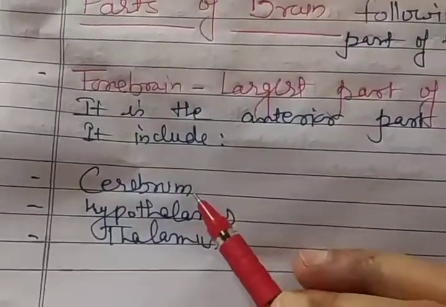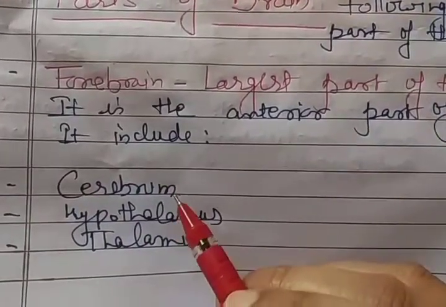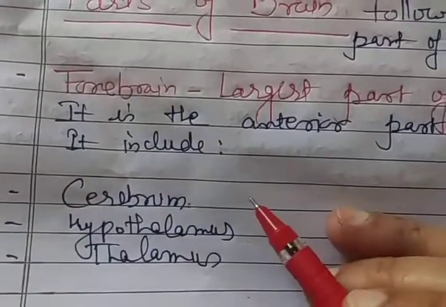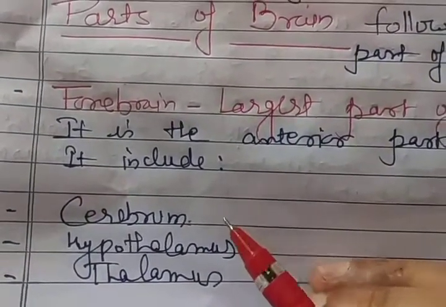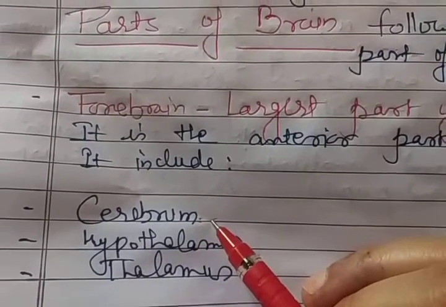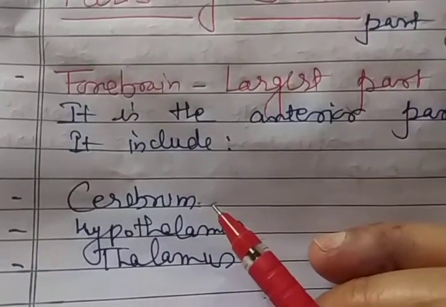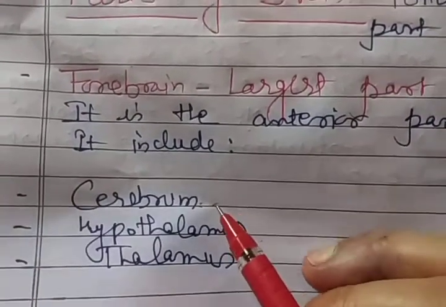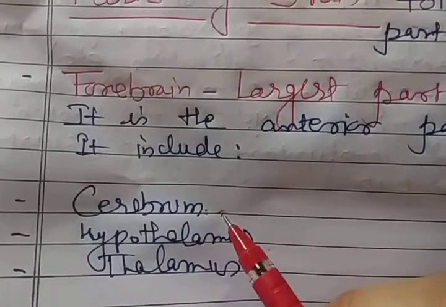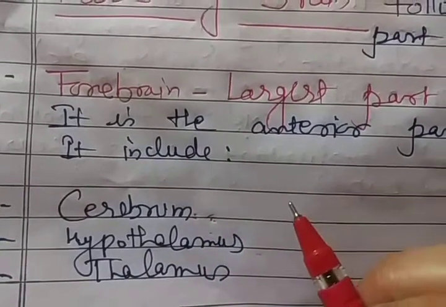Let's discuss the forebrain. It is the largest part of the brain. It includes the cerebrum, hypothalamus and thalamus. The function of the cerebrum: the cerebrum controls voluntary motor actions, which means actions that are under our control. It is a site of sensory perception, like auditory perception.